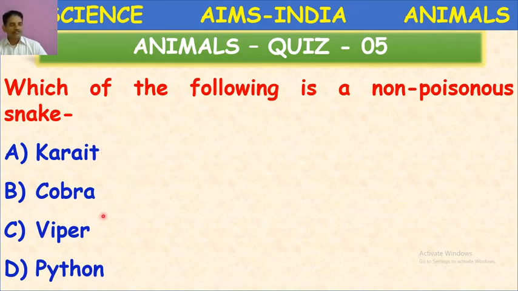Let's do guessing. Okay. This is krait, K-R-A-I-T. Krait is a poisonous snake. Cobra is also a poisonous snake. Viper, Russell's viper. Viper is also a poisonous snake. Python, it is a non-poisonous snake. The correct answer is python.